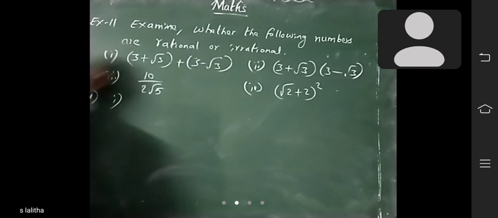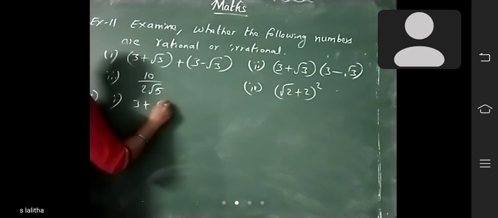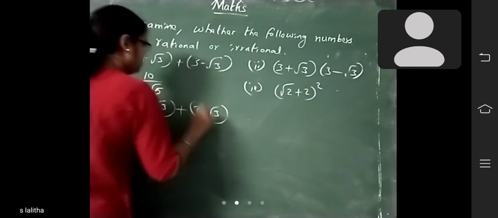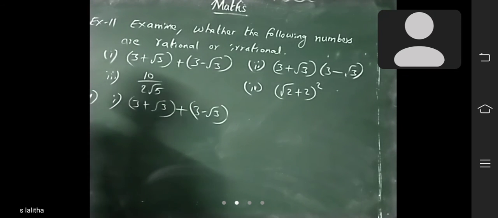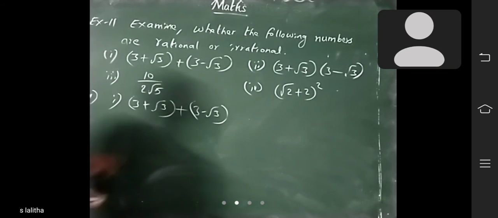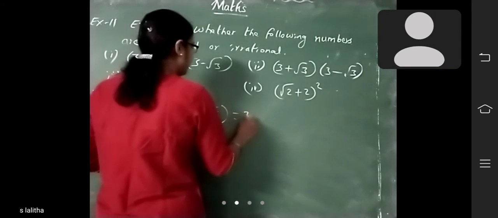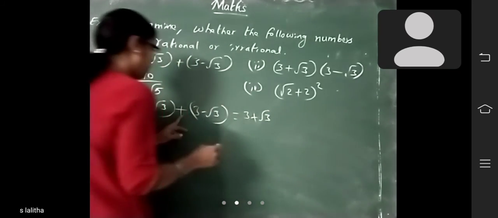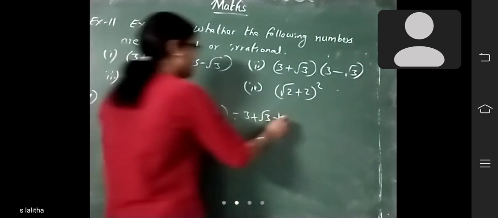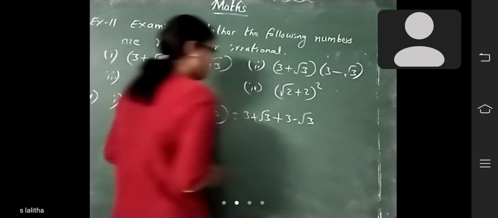So first sum, 3 plus root 3 plus 3 minus root 3. You have to examine whether these numbers are rational or irrational. How to find it? Open the brackets, 3 plus root 3 plus 3 minus root 3.